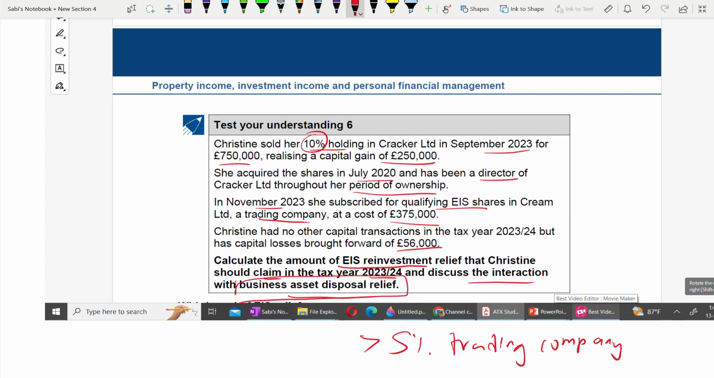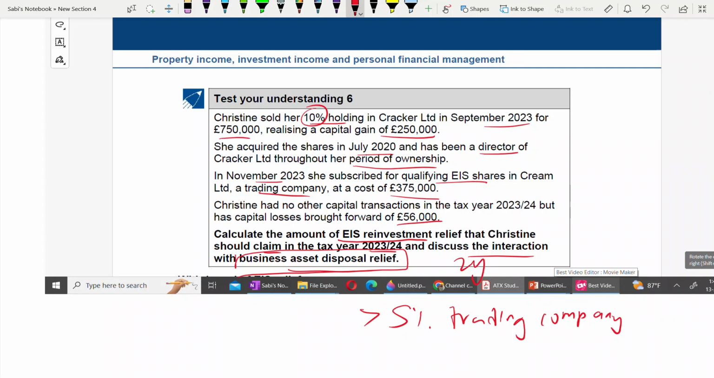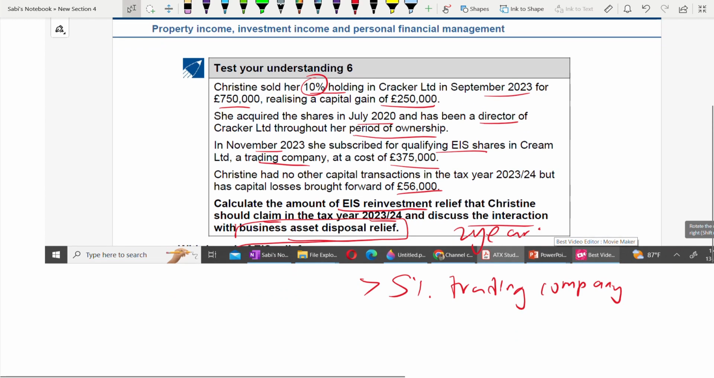Hold more than 5% of a trading company, owning it more than 2 years. For BADR, it's 2 years, okay? For EIS reinvestment only, it's 3 years. You have to hold the share. So this is 2 years. So she has held it for greater than 2 years.